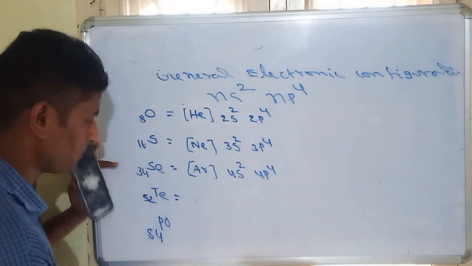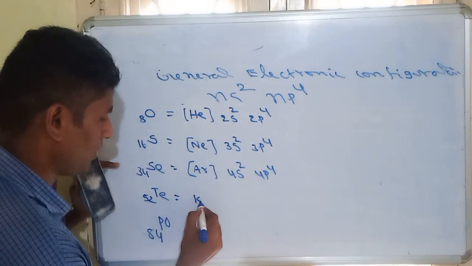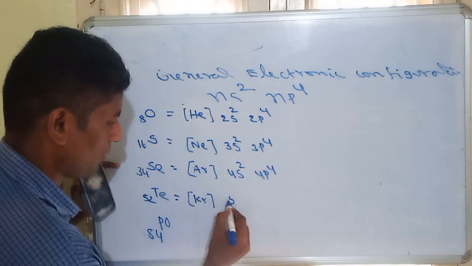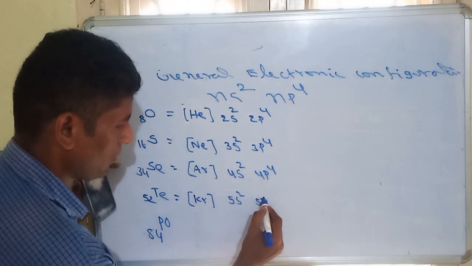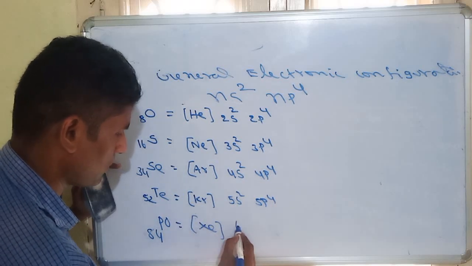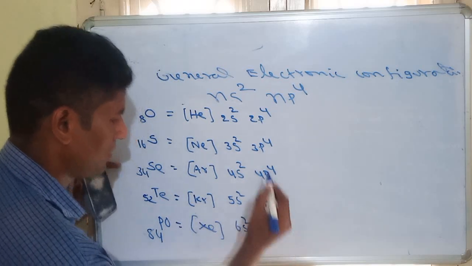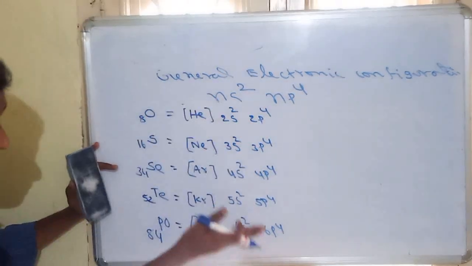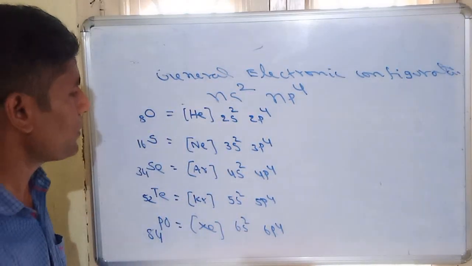For tellurium, it will be krypton 5s2, 5p4, and for polonium, xenon 6s2, 6p4. So this is the electronic configuration of 16th group elements.